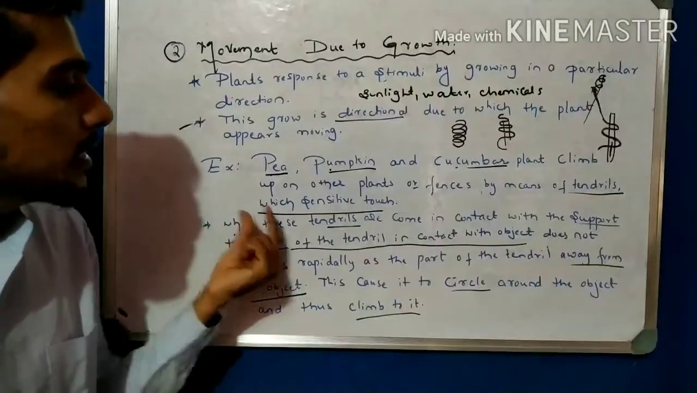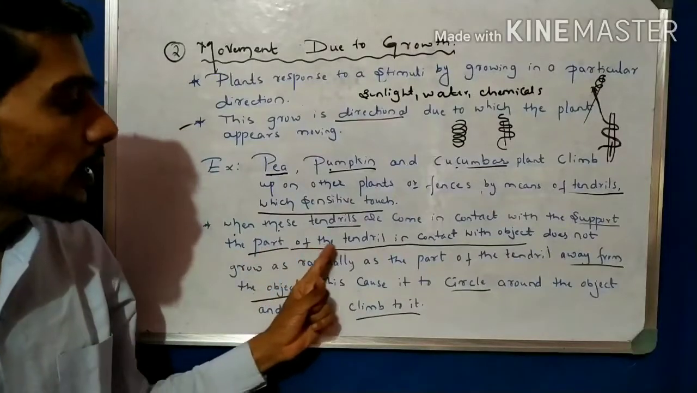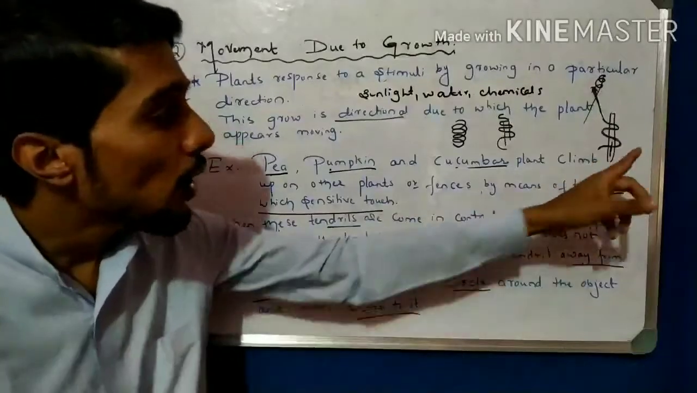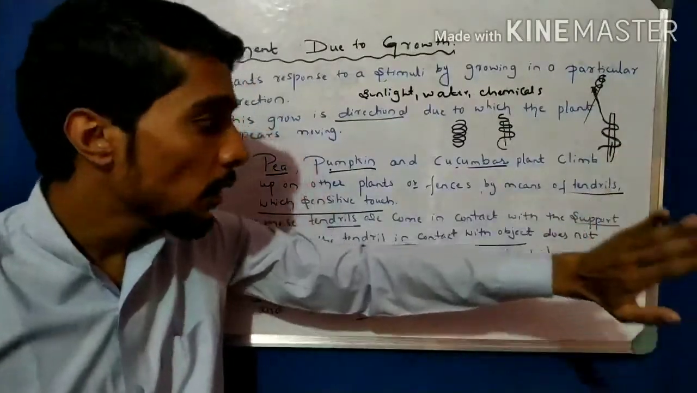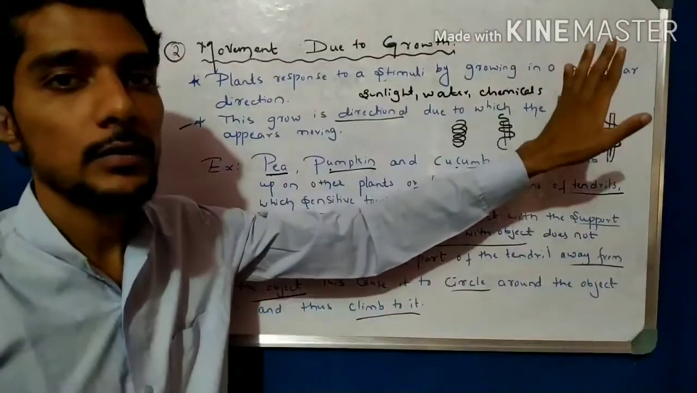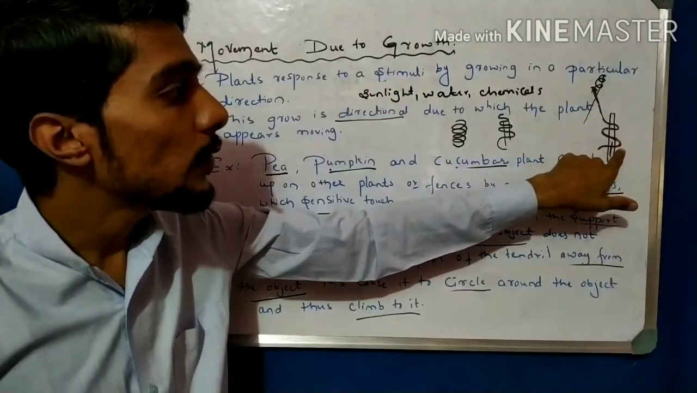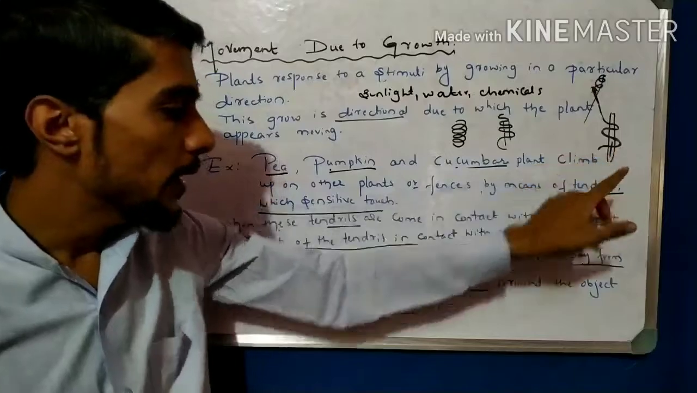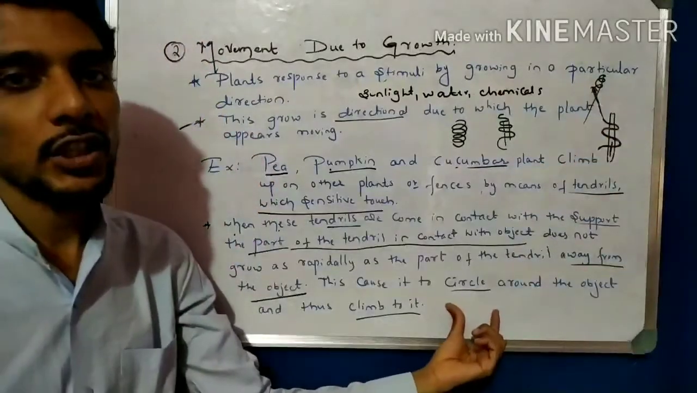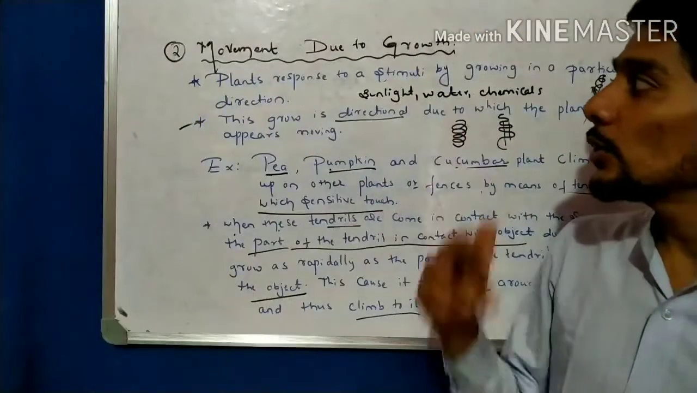Again, repeated: when these tendrils come in contact with any support, the part of the tendril in contact with the object does not grow rapidly as the part of the tendril away from the support. The part away from the support grows rapidly, but the part which is touching the support does not grow rapidly, and this movement shows a circle-like structure. So this is about movement due to growth.